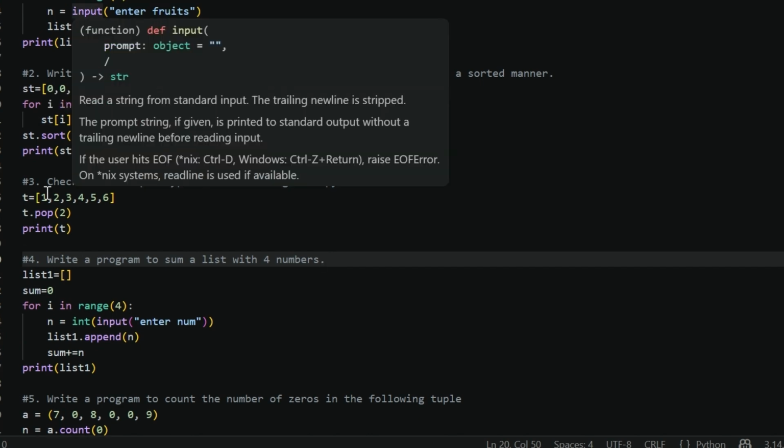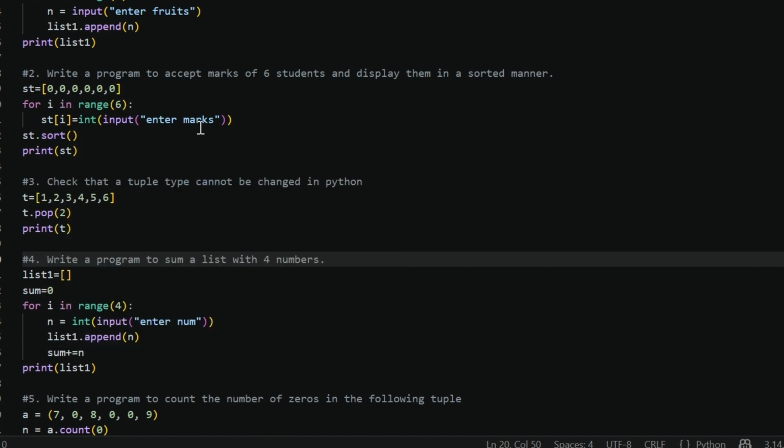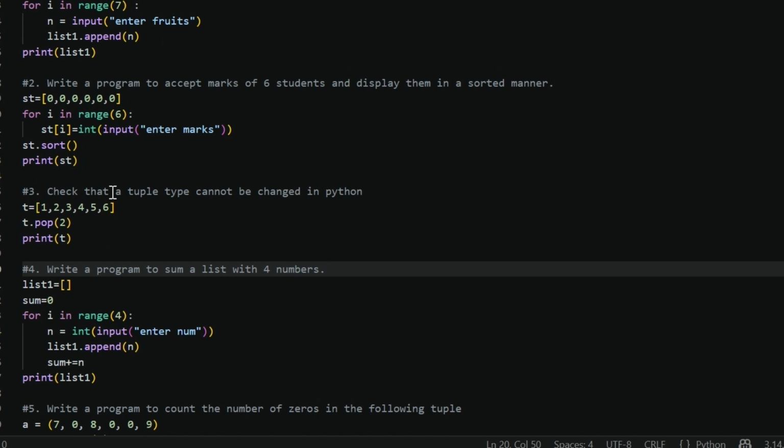But now, in the index of i, we are taking input one by one. If you are using this type of method, then you have to initialize with 0. If you don't want that, then use the previous method. When you take input in i, then sort them, because we have to print them in sorted manner, and then print the list.